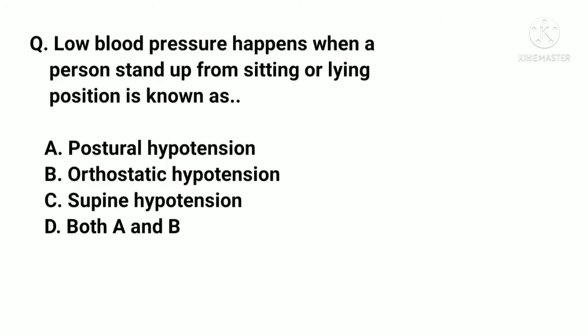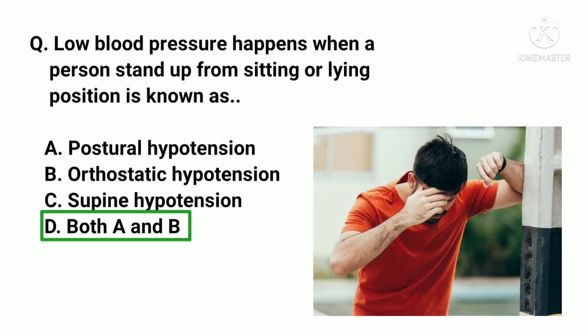Low blood pressure happens when person stands up from sitting or lying position is known as A. Postural hypotension. B. Orthostatic hypotension. C. Supine hypotension. D. Both A and B. And the correct answer is D. Both A and B. Orthostatic hypotension is also called postural hypotension. It is condition of low blood pressure that happens when person stands up from sitting or lying down.